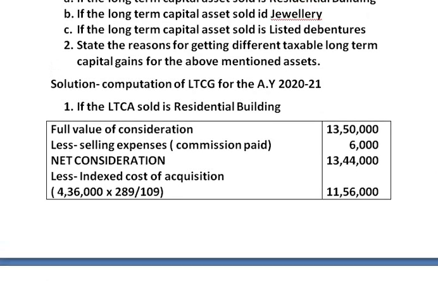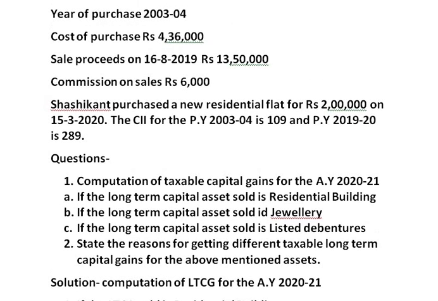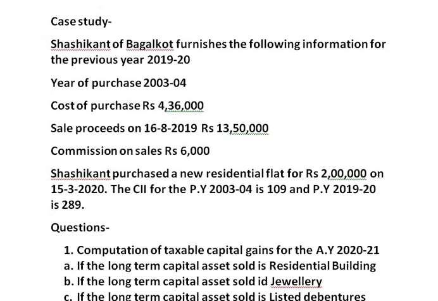This is a case study question. Just have a look how the question appears. That is, you are just given information relating to purchase and sale of a capital asset, but you are not mentioned which capital asset. And then you are told that a new residential flat is purchased for 2 lakh.